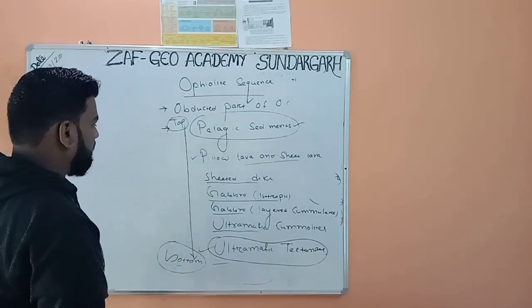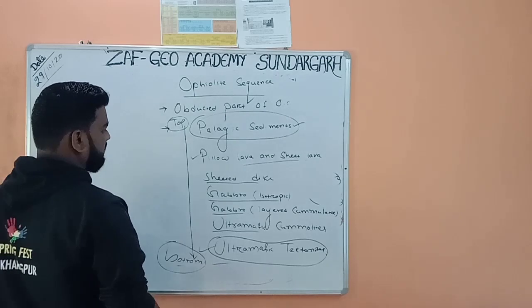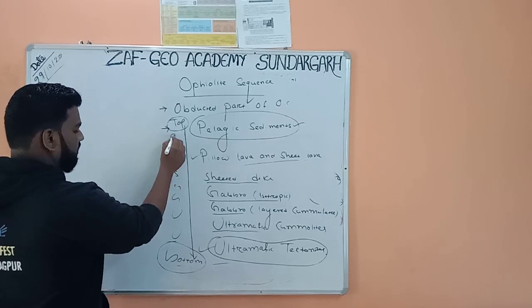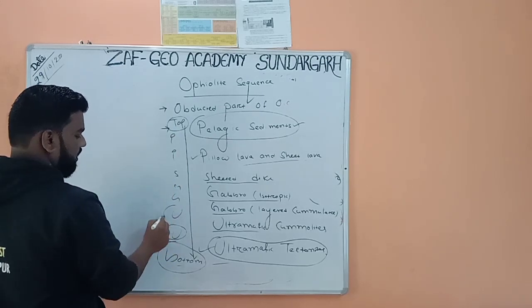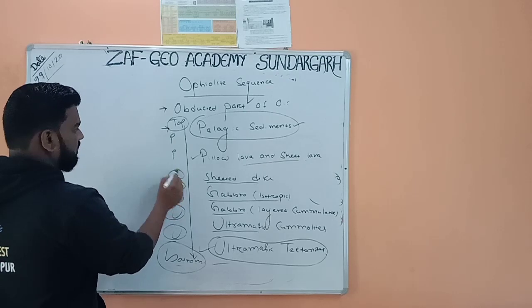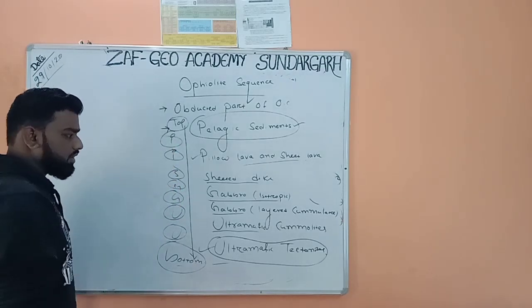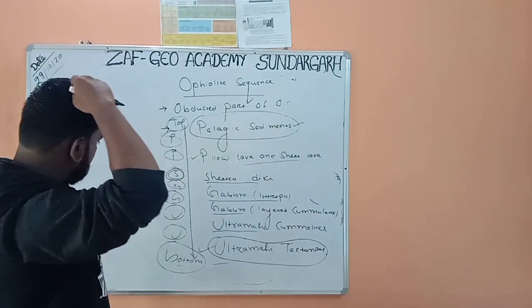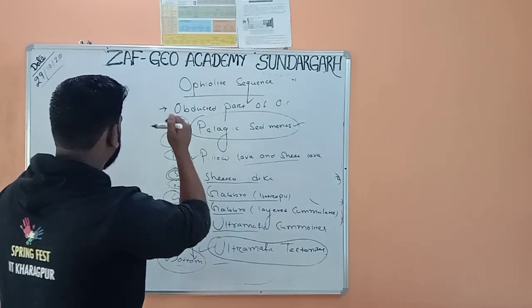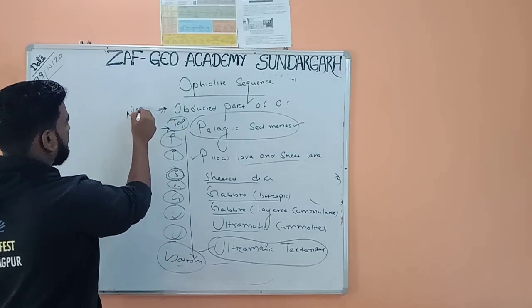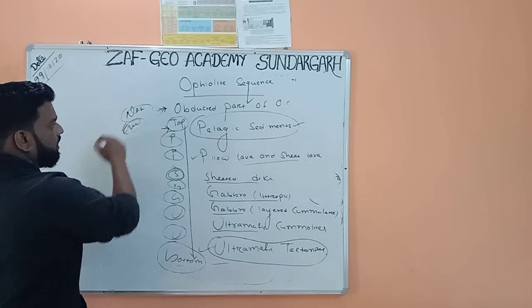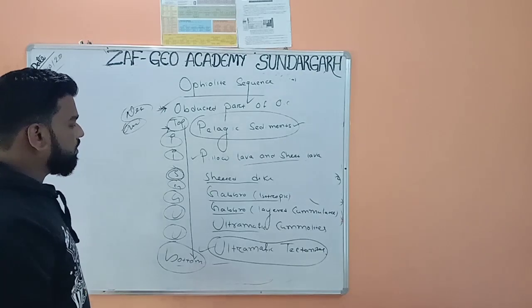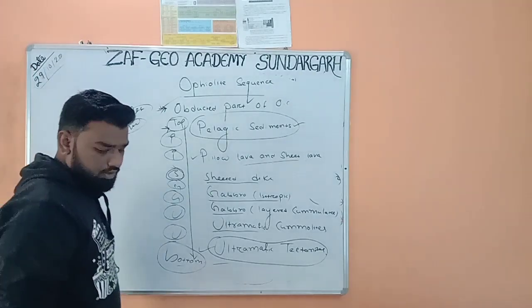Now how to remember this? You can follow the mnemonic UUGGSPP. You can make a mnemonic, UUGGSPP, and remember this easily. This is also always asked in the exams, mainly in the NET and GATE exams. They often ask about this ophiolite sequence, so this is important. This is the obducted part of the oceanic crust. You have to remember these things.